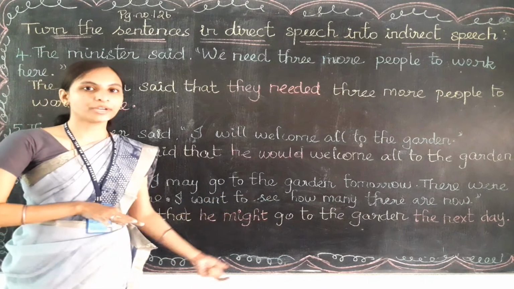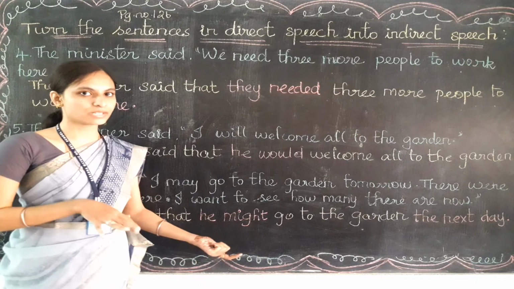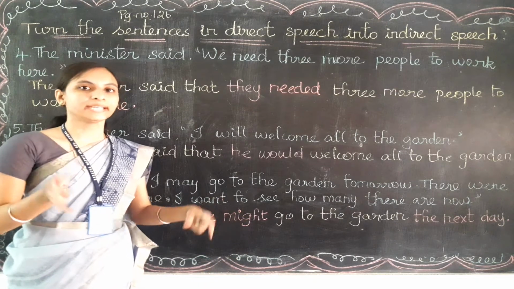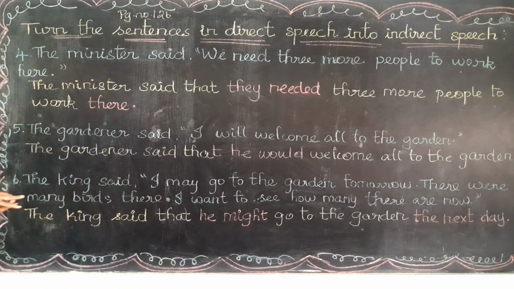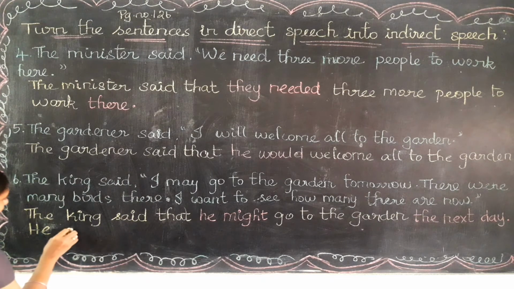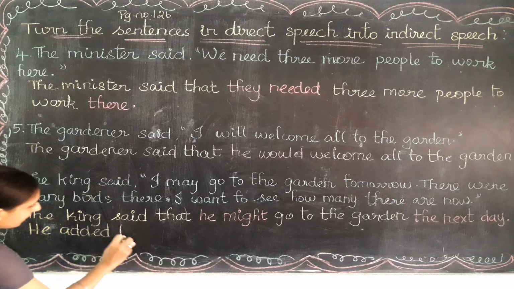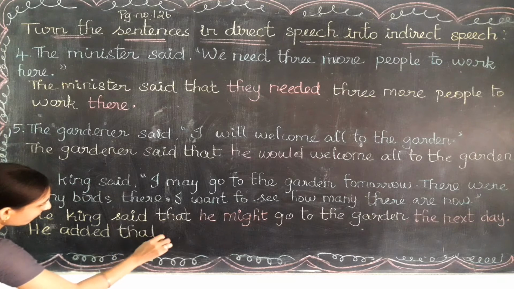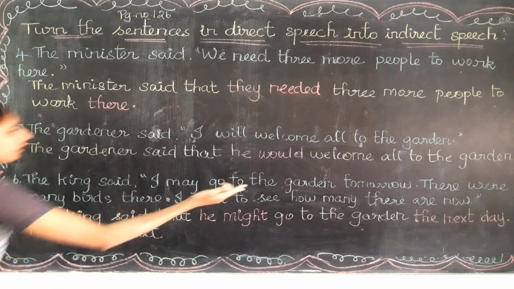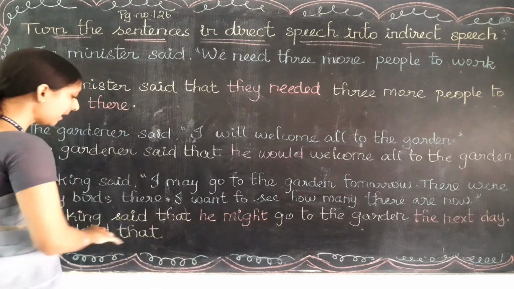So again the king is saying, okay, the king has used three statements. So we are going to write like he added more sentences. That is why we are going to write he added that. When there is more than one statement, we need to write this word in the second statement. He added that. Now whatever is given, we need to change. So there cannot be changed.